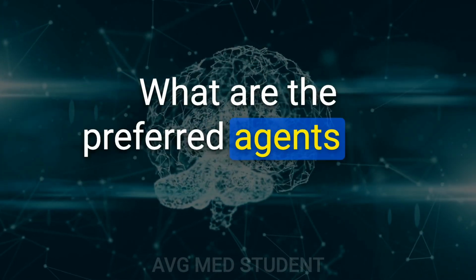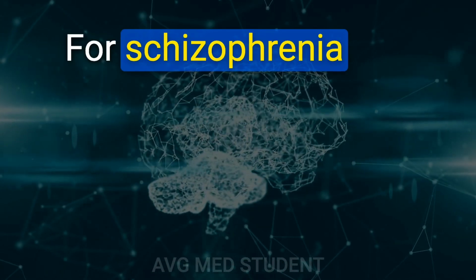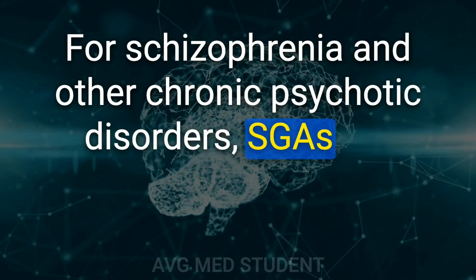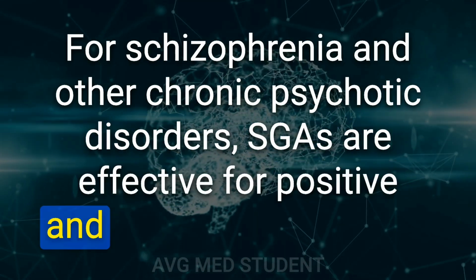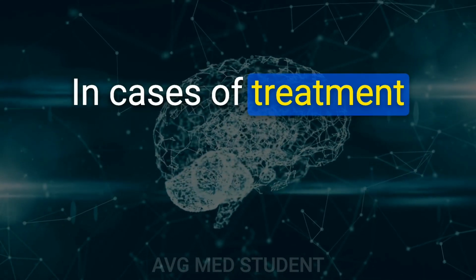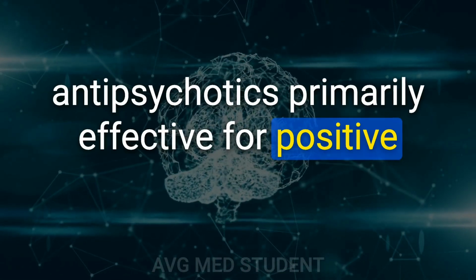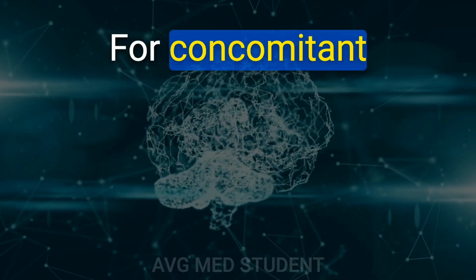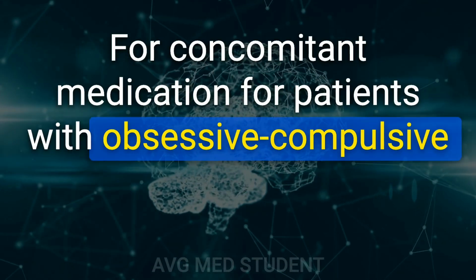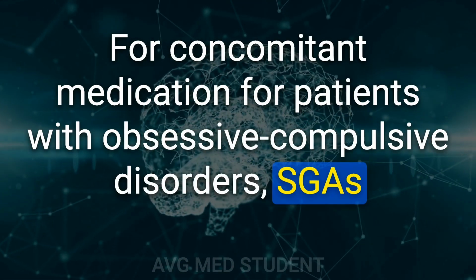What are the preferred agents for long-term therapy? For schizophrenia and other chronic psychotic disorders, SGAs are effective for positive and negative symptoms. In cases of treatment failure, switch to high-potency antipsychotics primarily effective for positive symptoms, or clozapine. For concomitant medication for patients with obsessive-compulsive disorders, SGAs are preferred.